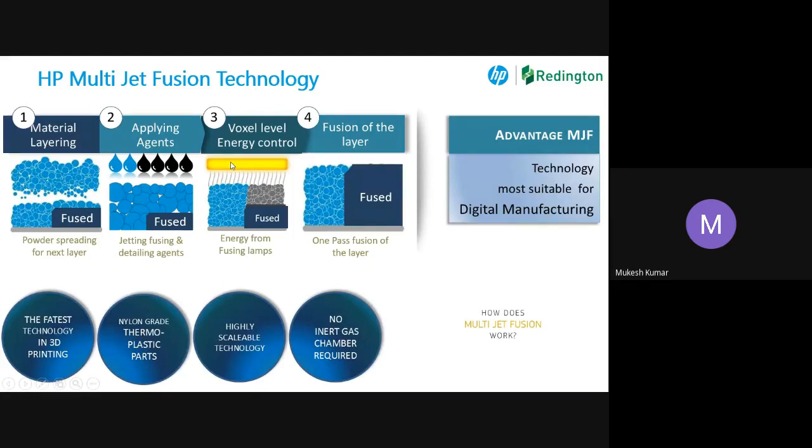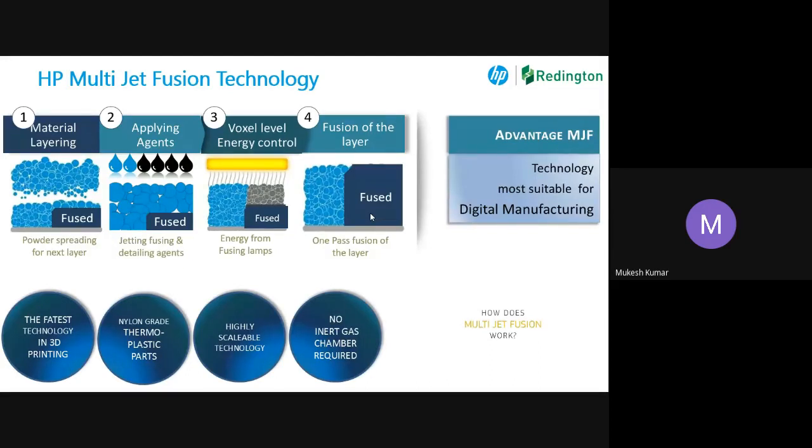So as a principle, see, this one agent is black in color, which is responsible for fusing the material. So when we are applying the heat, it absorbs the heat, and the other one, because powder is in white form, white color, it will be reflected, and this is how we get our fused part. So this is the first time in the industry you are able to get fully dense parts. Yes, SLS gives very good parts, but what beyond? It has at least 5% porosity in the part, which makes the part a little weaker. So that issue was addressed in this technology.